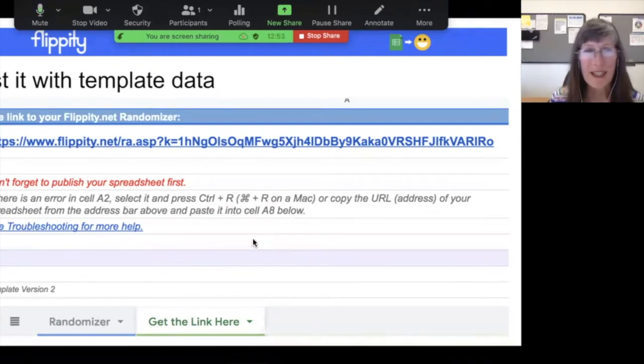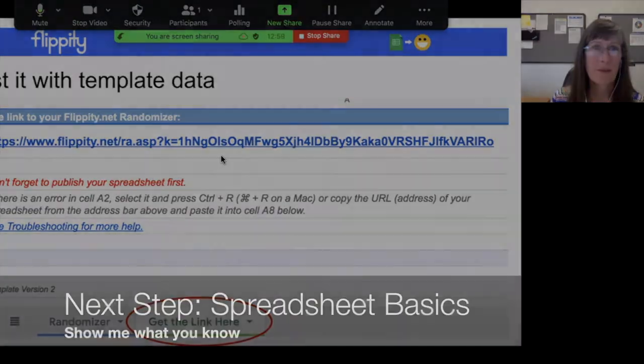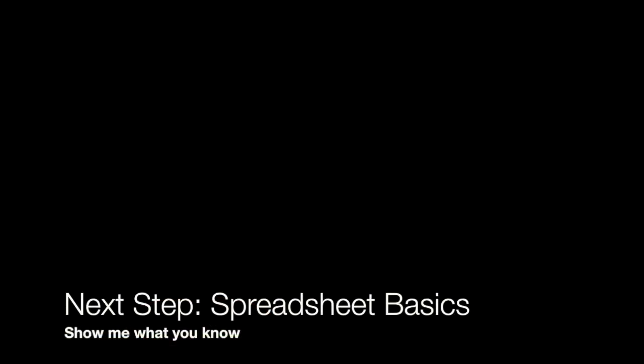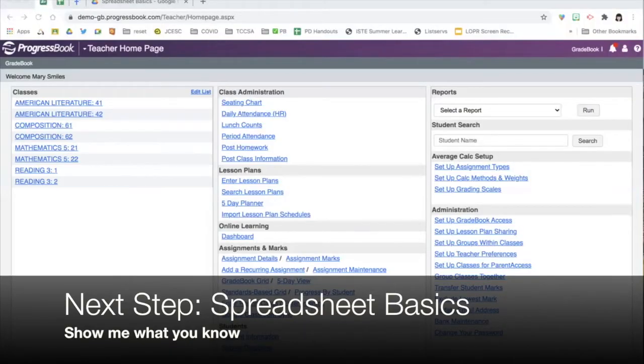When I click that link, it would take me to the actual activity on the website. I want you to show me what you know, and you'll take your own data to create a list and randomize it in a Flippity randomizer. Here's where we'll get the data.